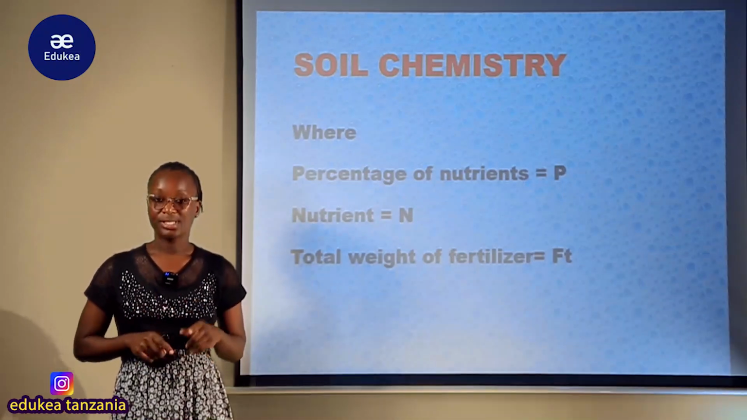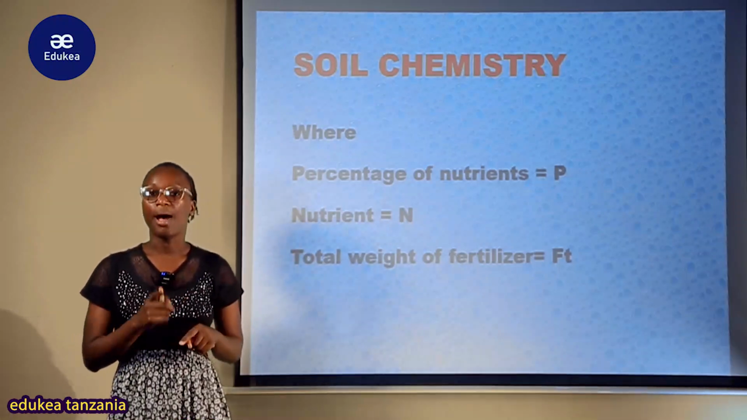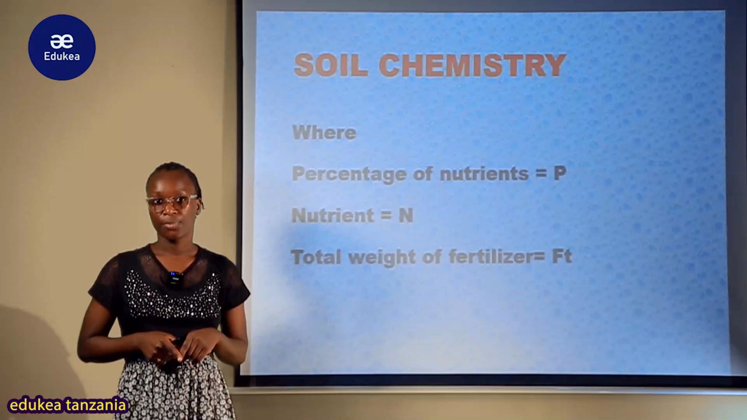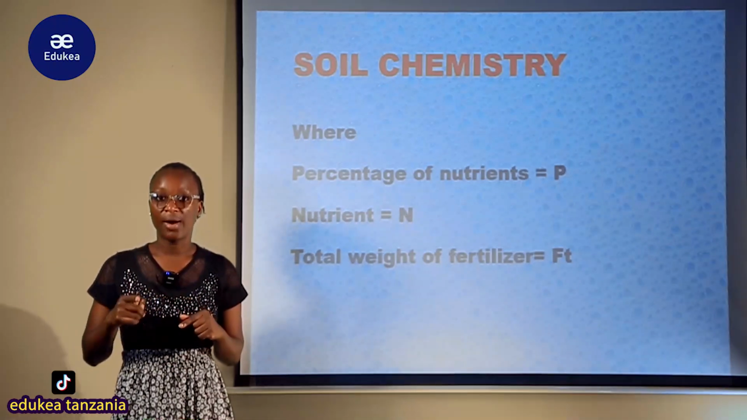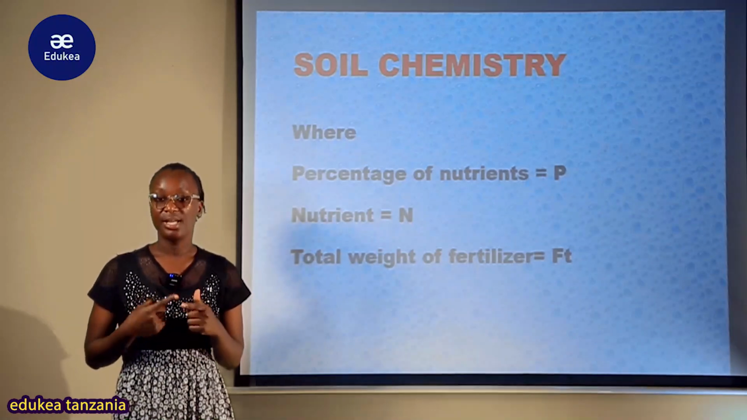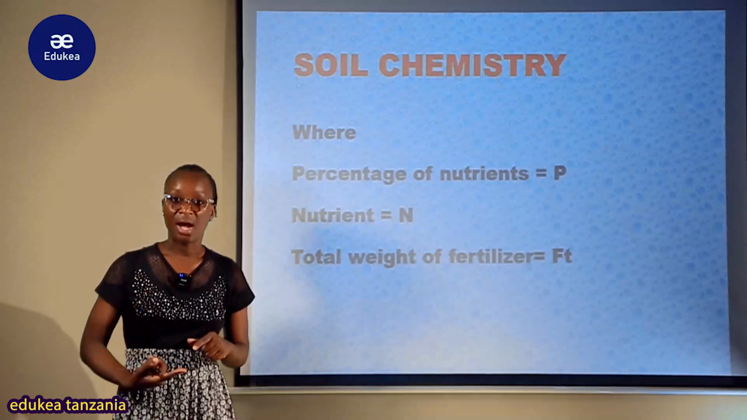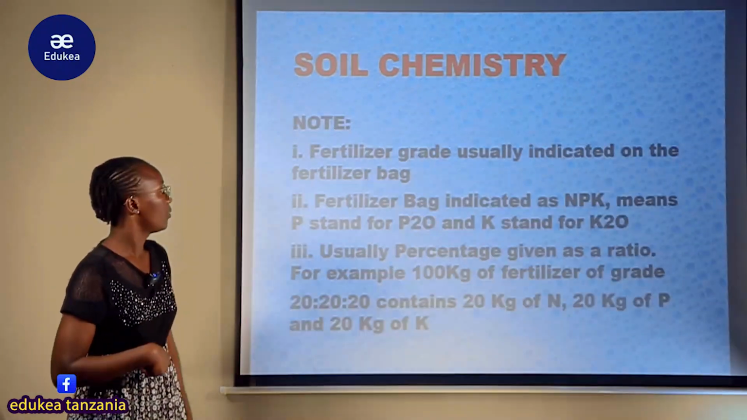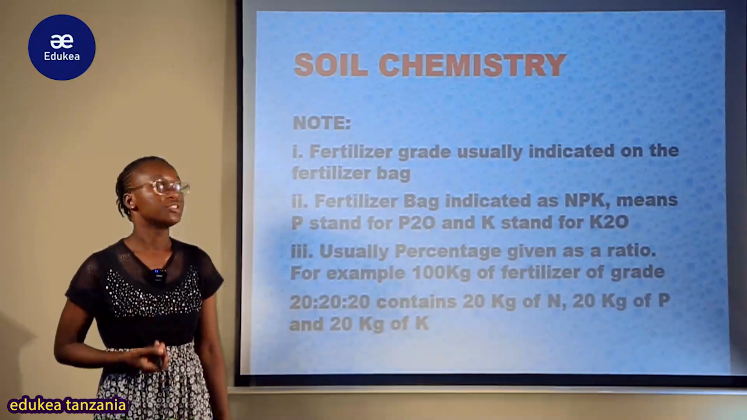Tunaipataje? Tunaipata sasa kwa kuchukua percentage of the nutrient ambayo ni P, ambayo ni sawa na N times 100 over FT. So baada ya kuchukua ile nutrient tukazidisha kwa 1000, tukagawanya kwa total weight ya ile fertilizer yetu, ndio pale tutapata the percentage amount of the nutrient. Naamini imekaa sawa hiyo. Tutakuja kuiona huko mbele tukiwa tuna solve some simple calculations.